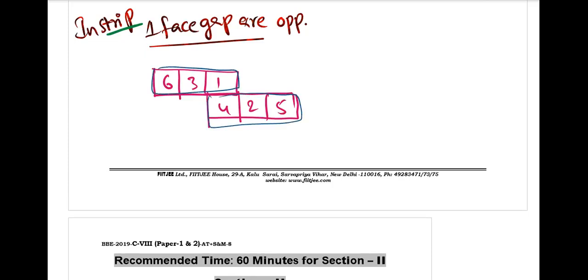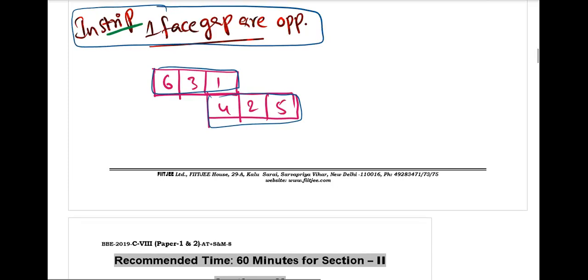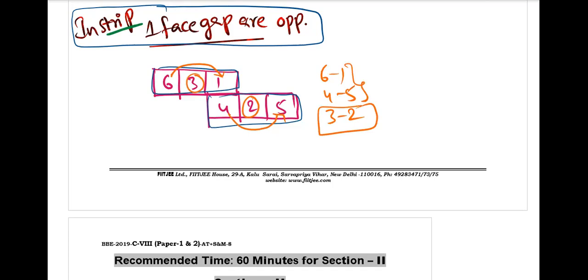So even though the strip may be of 3 faces or 4 faces, our shortcut point is the same. One face gap are opposite. So from 6, one face gap is? Sir, 6 and 1 are opposite. 4 and 5 are opposite. And the remaining 3 and 2 are automatically opposite. If you can find 2 opposite faces, the remaining 2 are automatically opposite, right? Yes, sir. Okay.